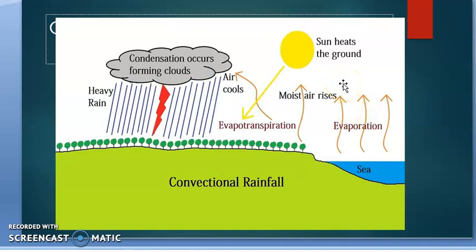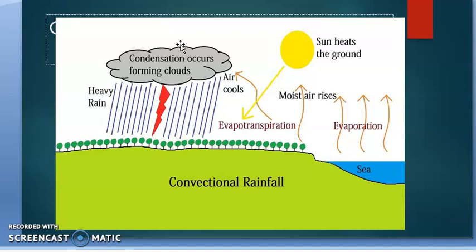But when the moist air goes up, it becomes cool, because the upper part of the atmosphere has lower temperature. So condensation takes place and clouds form. And from that cloud, slowly the cloud is enlarging in size, growing to the weight.